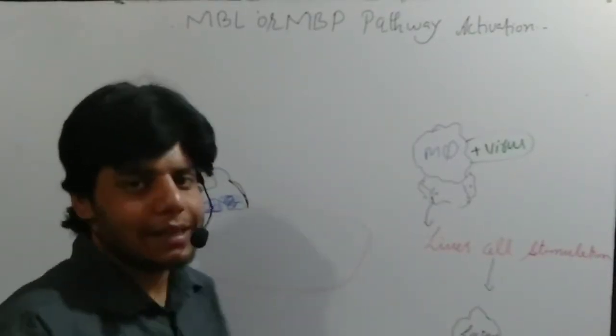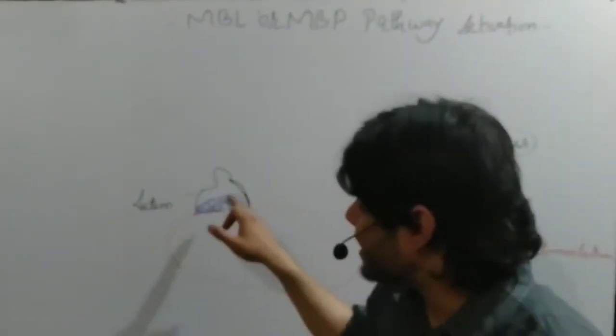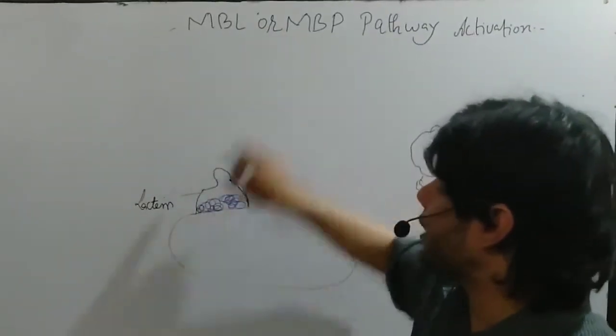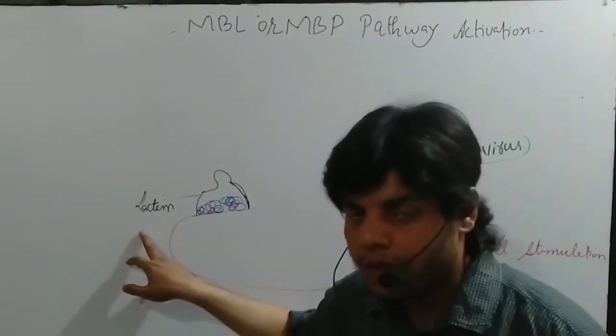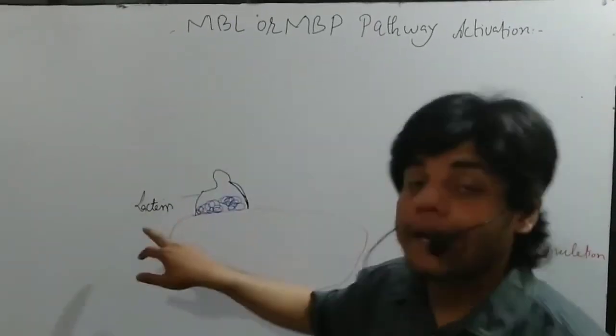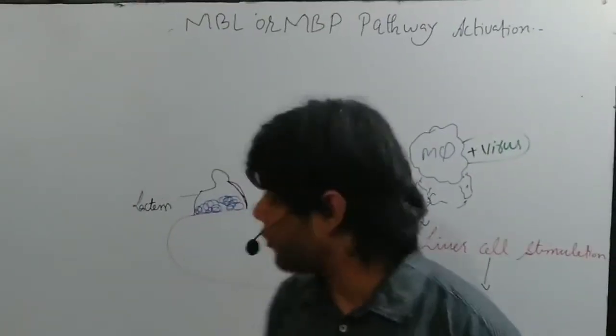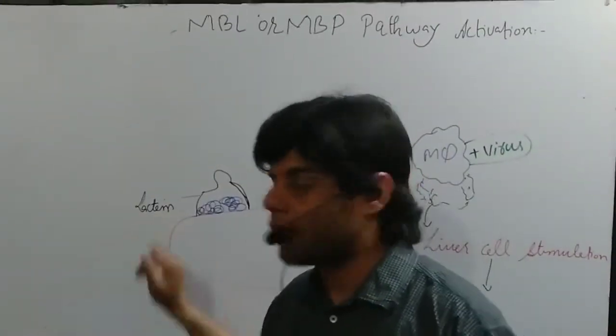Now once the lectin proteins bind, they act against this Mannose. That's why we also call it Mannose binding protein. This lectin is also called what? Mannose binding protein. Try to correct the spelling mistake by yourself.